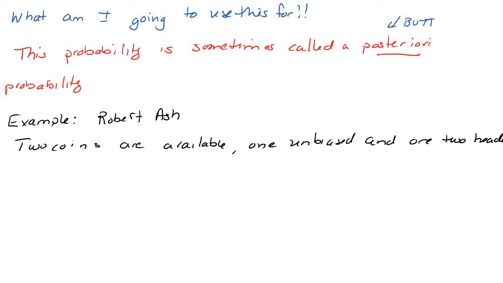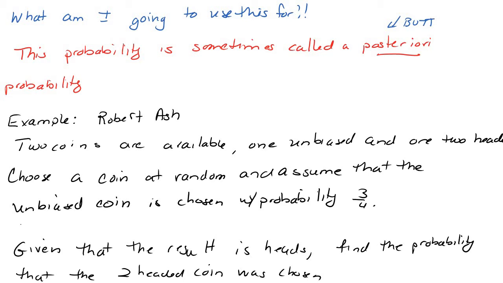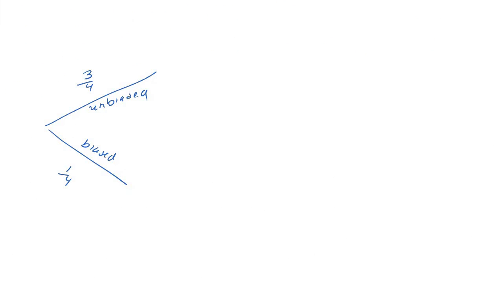Two coins are available. One is unbiased and the other one is two-headed. Suppose I choose a coin at random and assume that the unbiased coin is chosen with a probability of 3/4. Suppose I know the end result, the butt result, is heads. Find the probability that the two-headed coin was chosen. How could I arrive at that? There are tree diagrams in your book, in the Bayes' rule section, so you see me drawing a tree diagram.